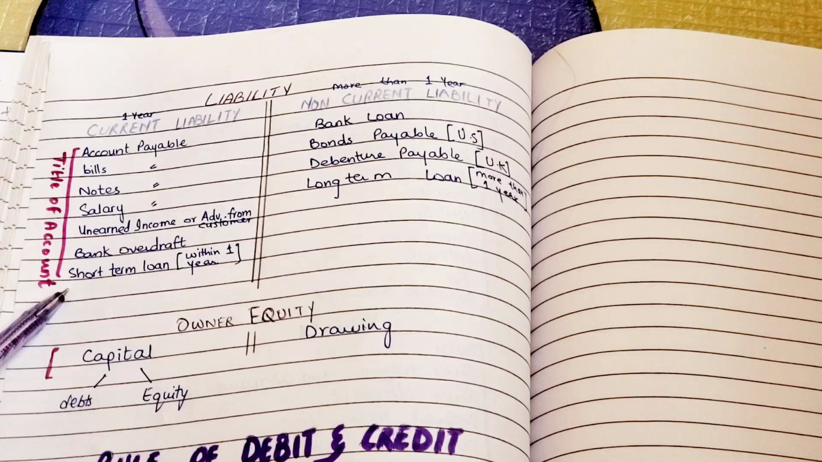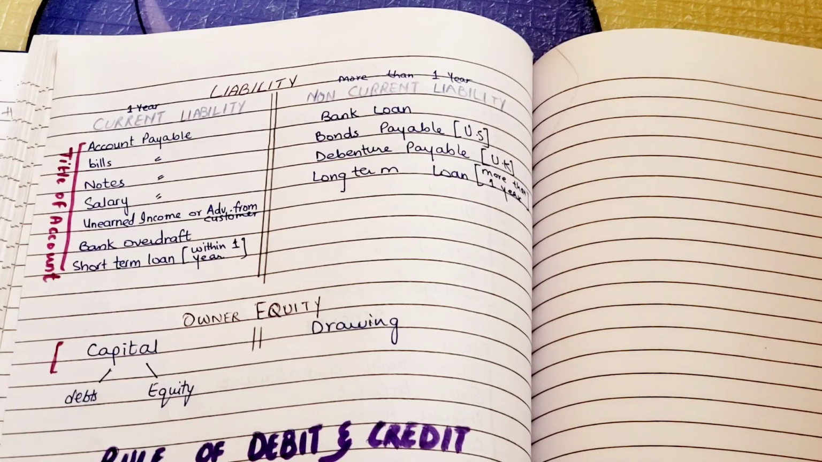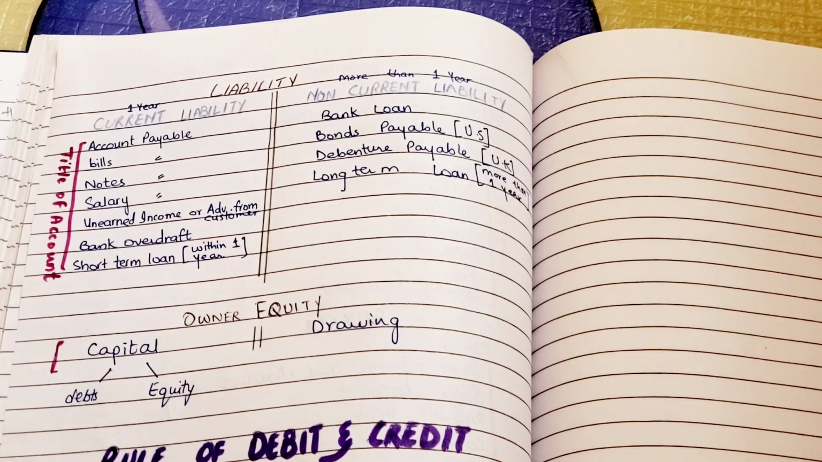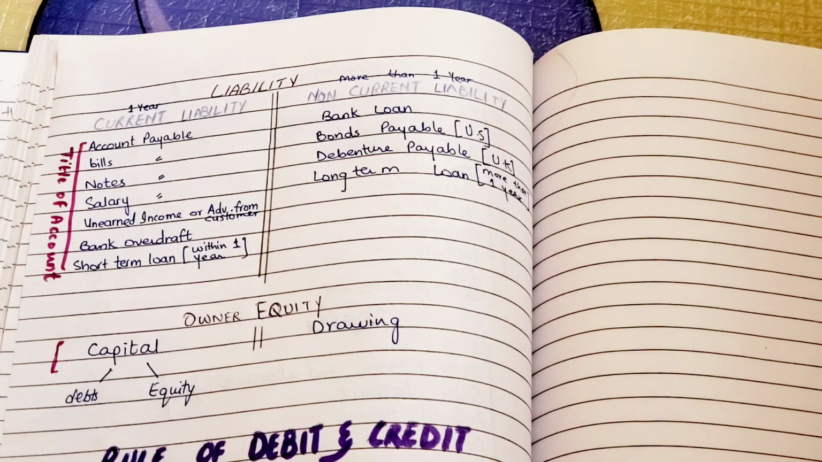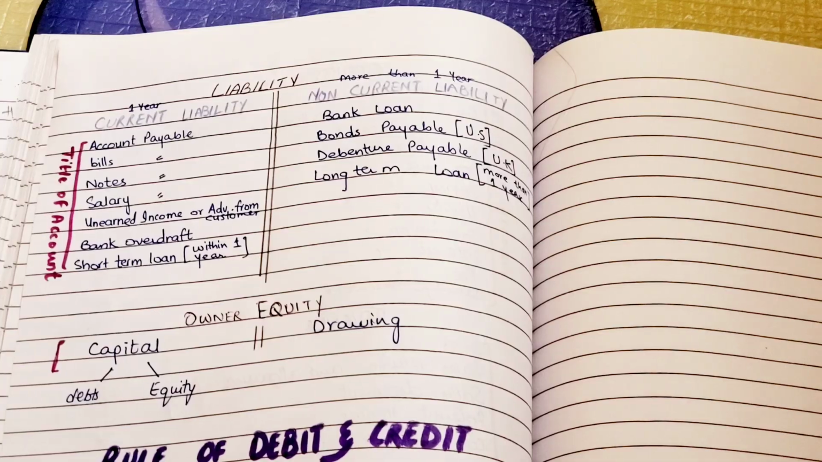Now we have bank overdraft. Maybe you have heard that a good business has a good history in the banking system. That customer has a limit from the bank to pay it back, so it's a bank overdraft, right? Then we have short term loan. Short term loans are where lenders lend money to us for 1 year, so within 1 year we have to pay them back. Now let's talk about non-current liability.